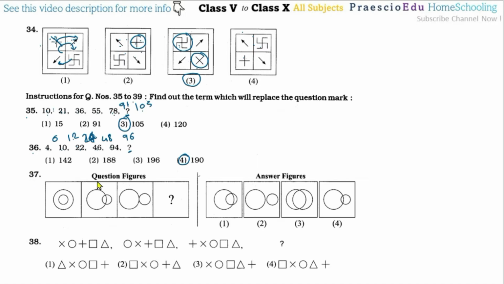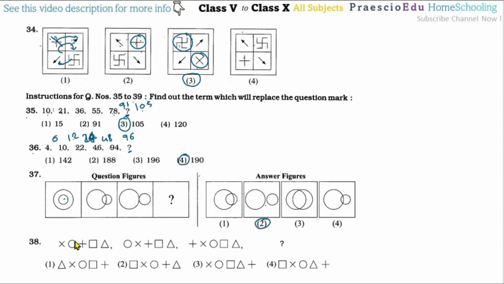Question number 37. So in this one, this inner circle is moving toward the outside, means this is at the center. Now this is just on a periphery, and after this one it is touching, means tangent, and the next one is totally disconnected, like this one. So option number 2 is the correct one.